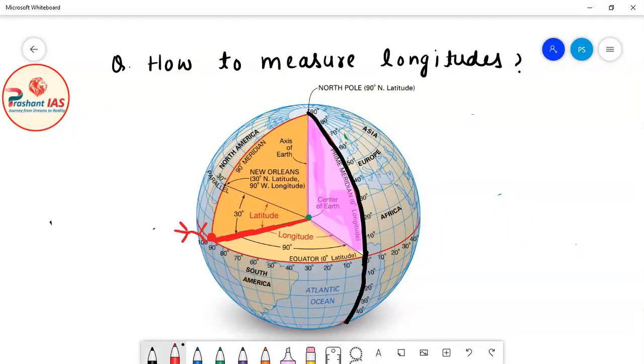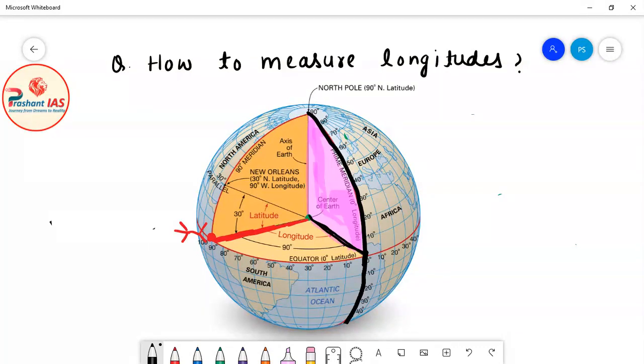After that, what we have to do is this: this is the line segment joining the point on the surface of the earth and the center of the earth, and this is the plane of prime meridian. Then we have to measure the angle between this red line and the plane of prime meridian.